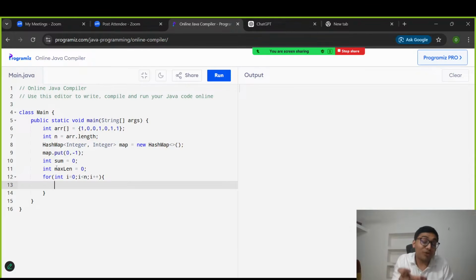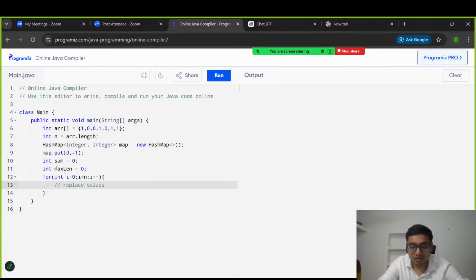Whenever we access the current element, immediately we will change it to minus 1, instead of creating a new array with minus 1 or 1. Otherwise it will take extra space, right? So to avoid the extra space, we are doing things at the time of accessing the current element.